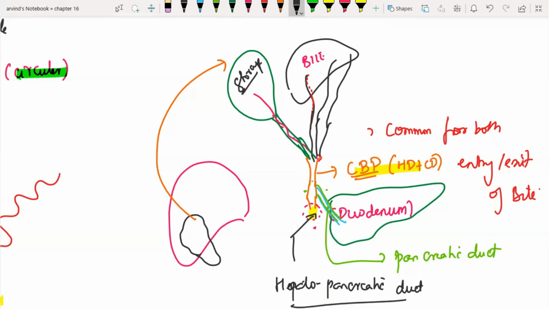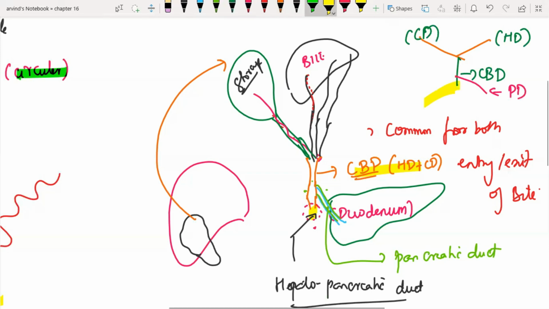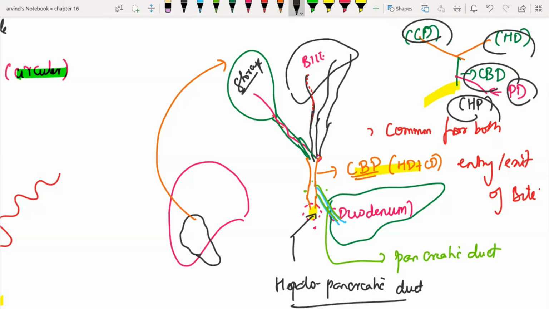It's complicated, right? But I hope I made it simple. So we have got hepatic duct, we have got bile duct, sorry, cystic duct forming common bile duct. So it's like a typical junction. This is my hepatic duct. This will be my cystic duct. This is common bile duct. It receives pancreatic duct here. And at last it forms a common thing, that is hepatopancreatic duct. So CD, HD forms CBD; CBD, PD forms HP. Simple.